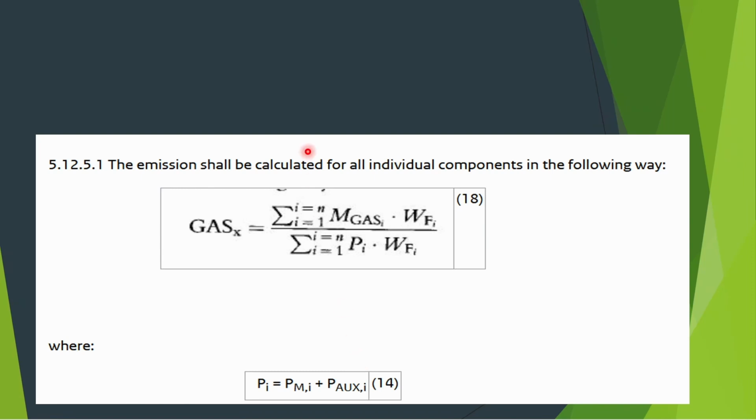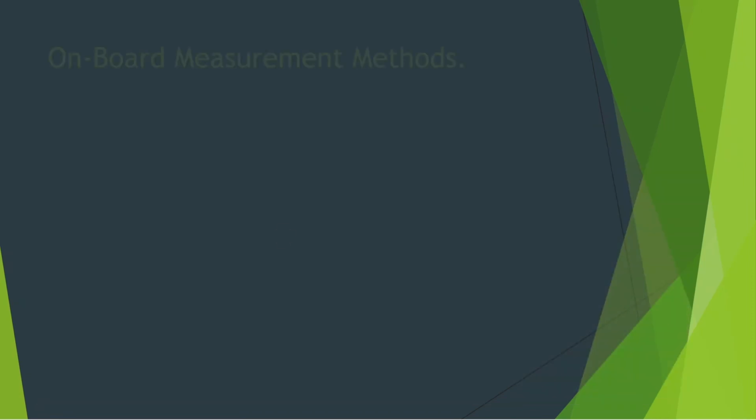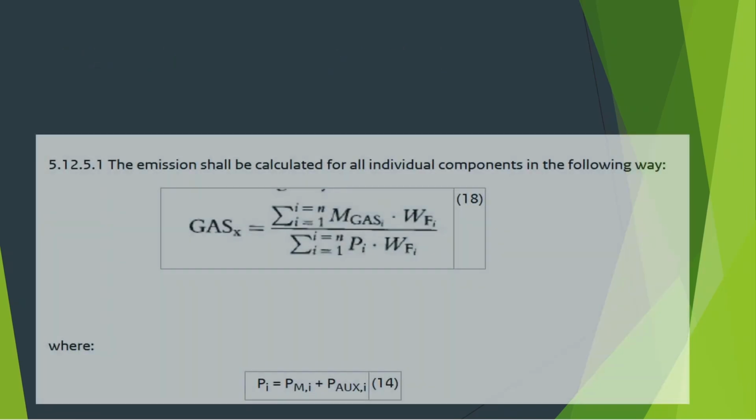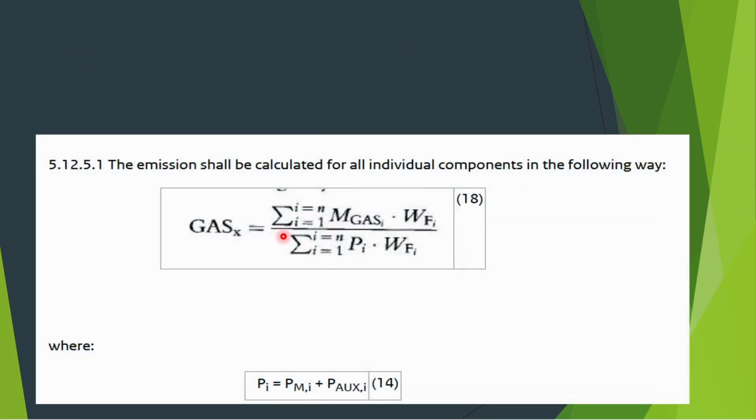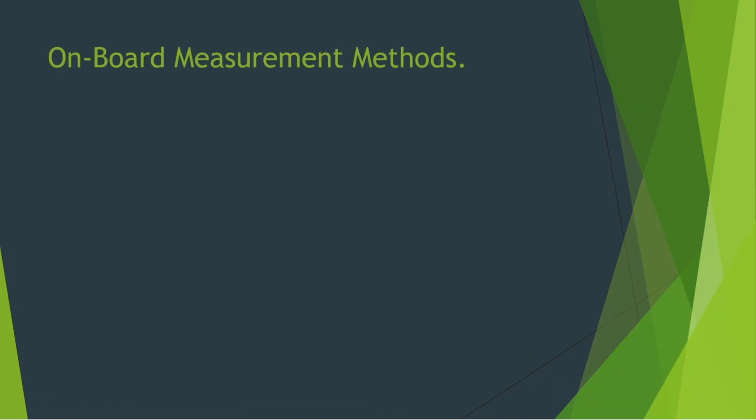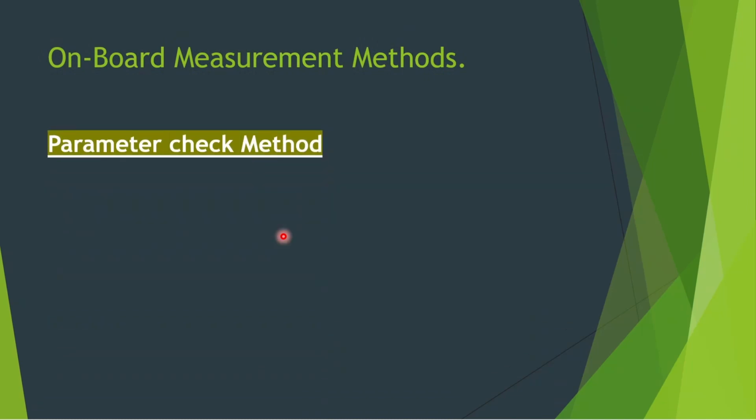This is the formula that is used to calculate the NOx emission of your ship. Surveyors do not basically ask this formula, but if you want to study it, you can go to the NOx technical code and study this formula there. We will not go into that. Now, the onboard measurement methods.